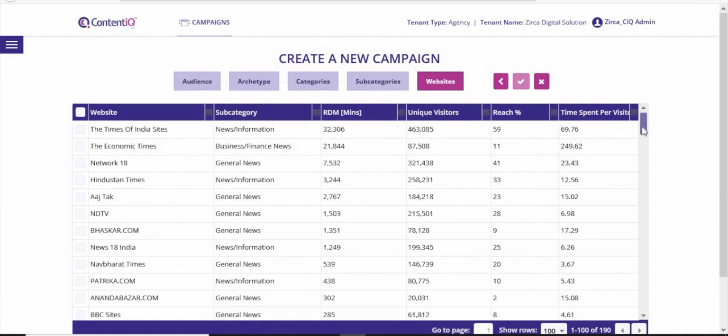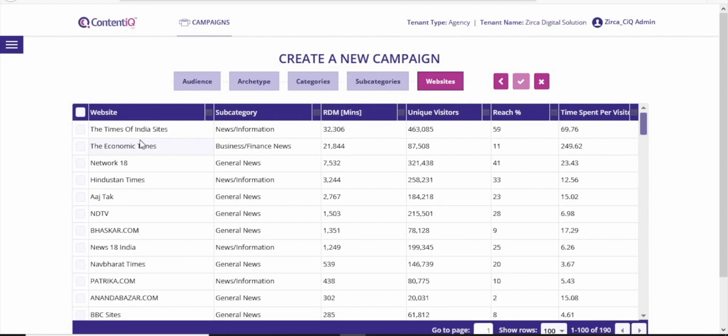The websites and metrics listed here are from ComScore. Apart from unique visitors and RDM, additional metrics covered here are percentage reach and average time spent per visitor. This data can be sorted from highest to lowest on any of the metrics. Consumer IQ is the only tool that recommends destinations based on mindsets.